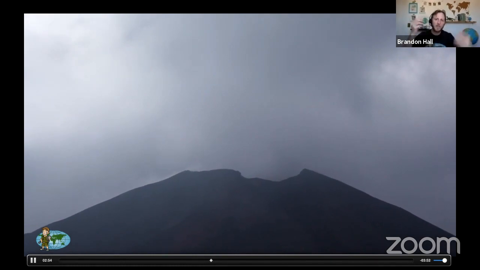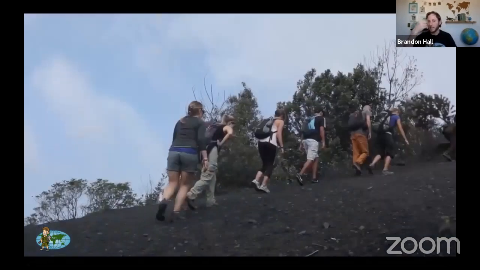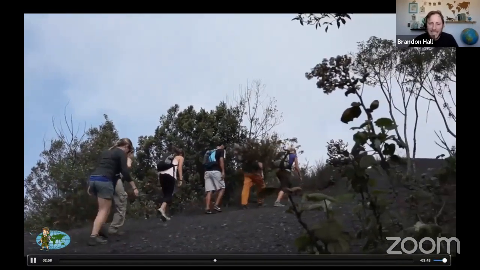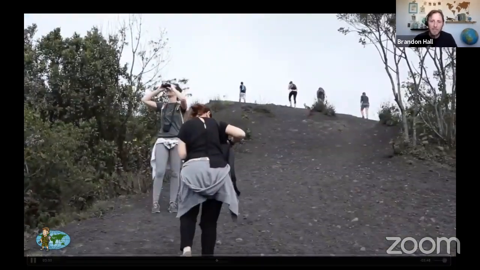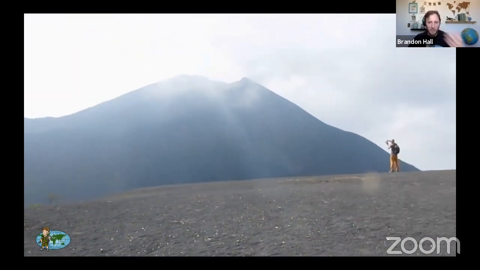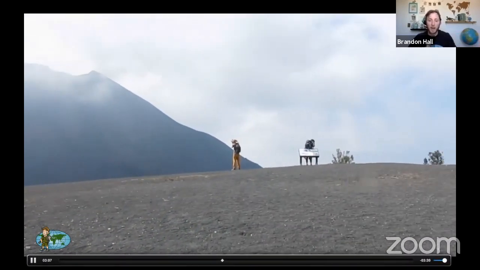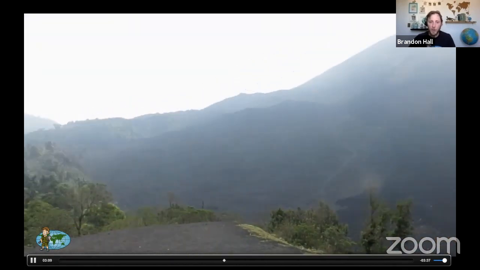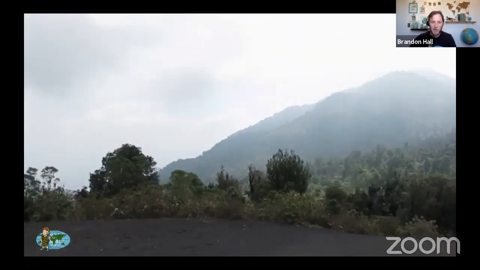And if you look close enough, you can see, it's kind of hard because it's a hazy day, but there's fumes and gases. So not only lava, but gases and ash will come out of there as well. Fumes will come out all the time, but especially during an eruption is when that ash will come out as well.